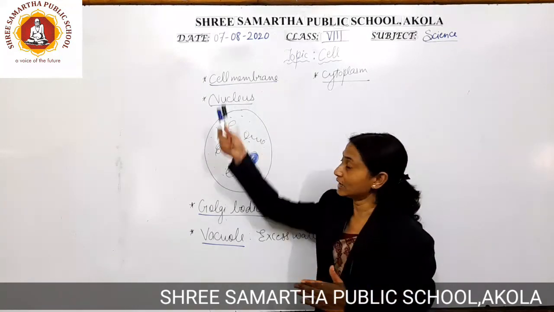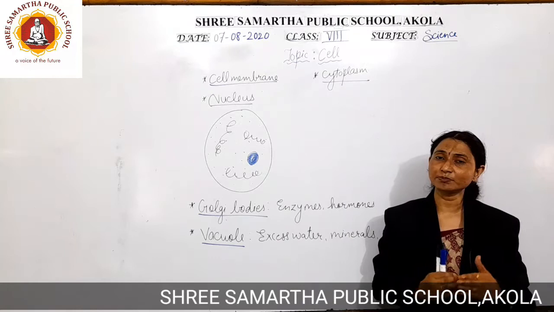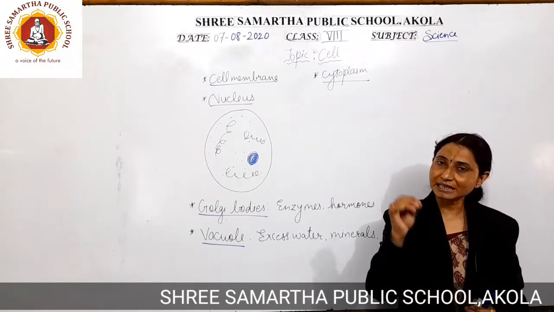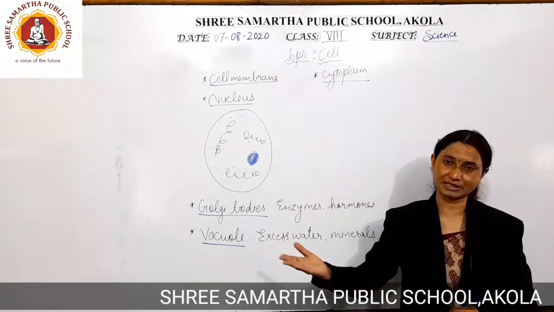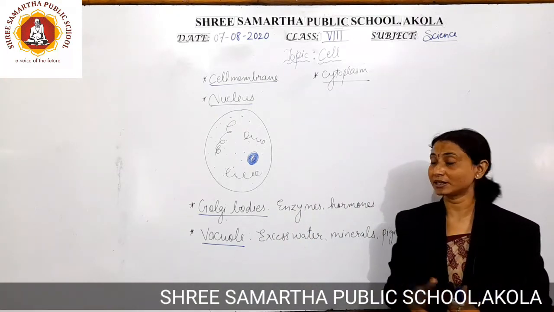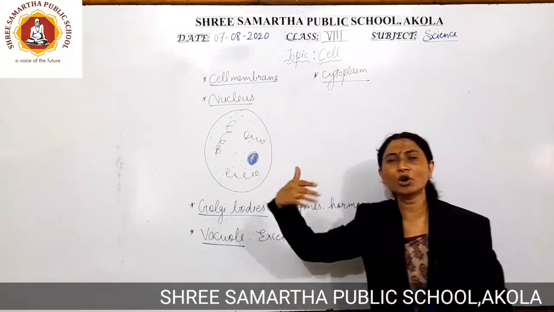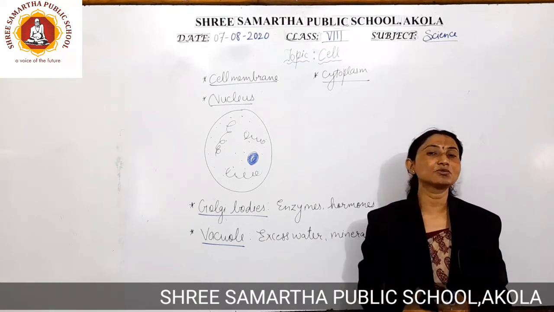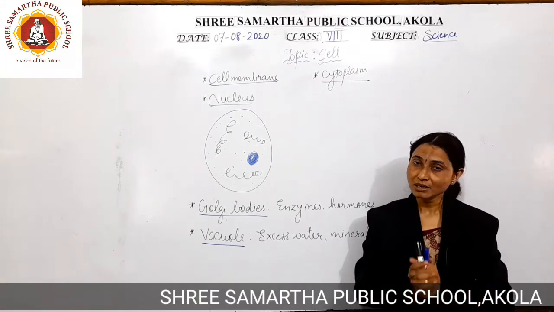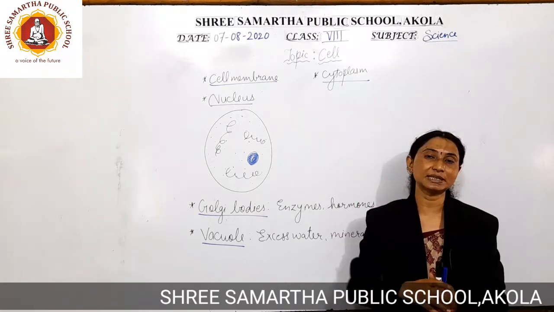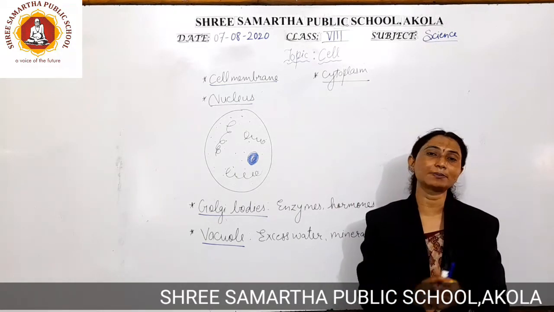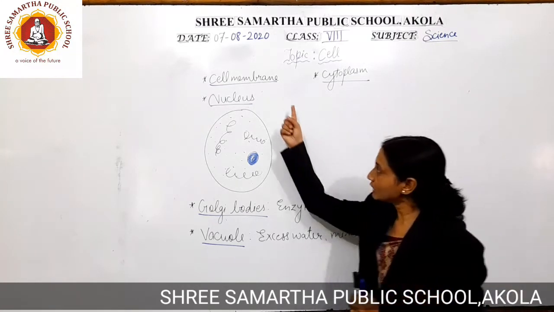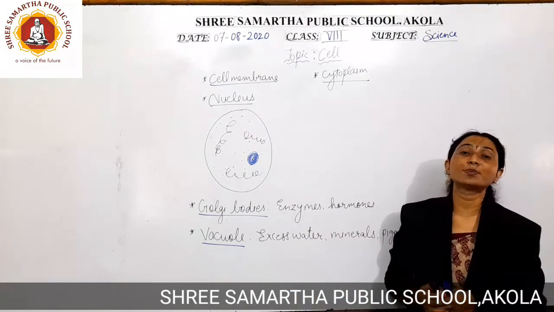So this particular cell membrane is very porous in nature, so that it will only allow selected particles to get entry inside the cell, and selected particles only they are going to move out of the cell. So this is the peculiar characteristic of the cell membrane. So whenever a question comes to you that write about the structure of the cell membrane as well as the function of the cell membrane, you need to write that cell membrane is the outer covering of the cell which is going to give a definite shape to the cell as well as it is going to protect the cell. Along with that, you need to write that this cell membrane is porous in nature.